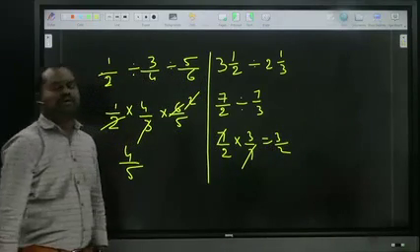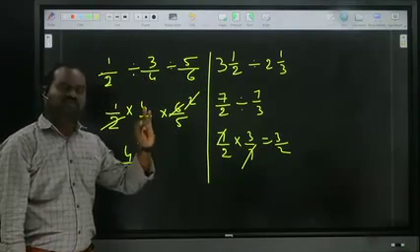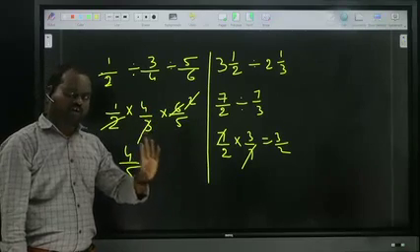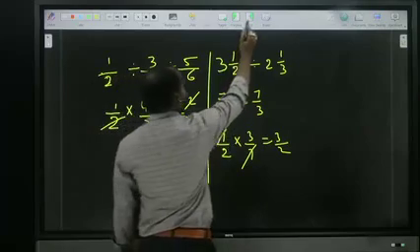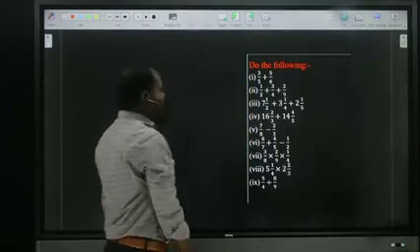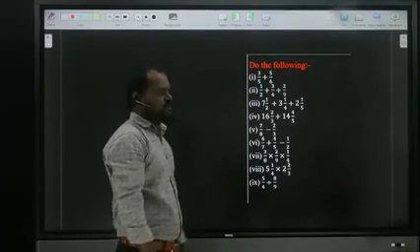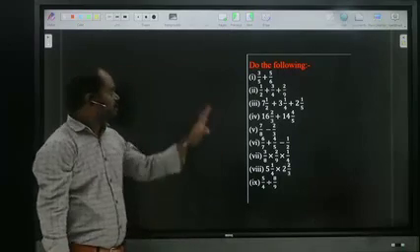Now I have shown the four operations, addition, subtraction, multiplication and division, for normal fractions as well as for mixed fractions. First of all, try these examples. I will give a few minutes time.